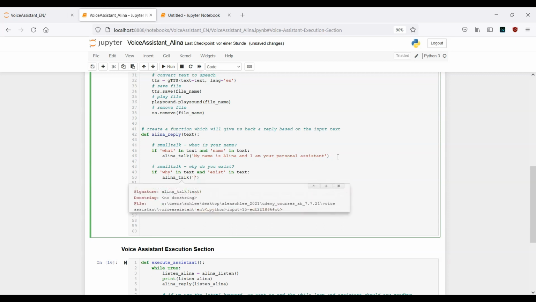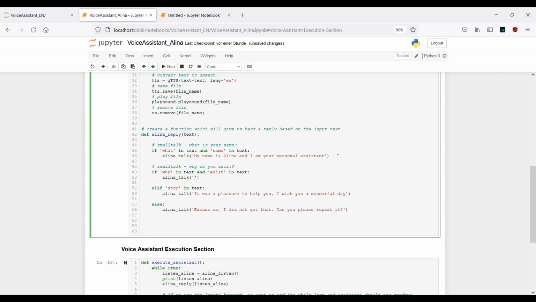Afterwards our assistant will reply to us, I was created to support you or to work for you, I don't need a break and I will never ask for days off.